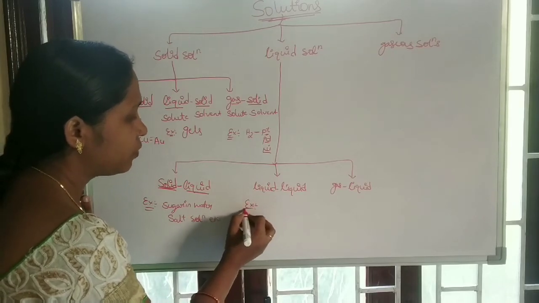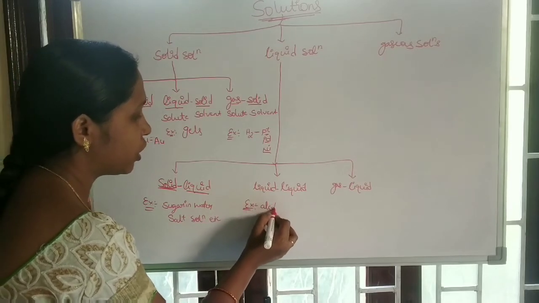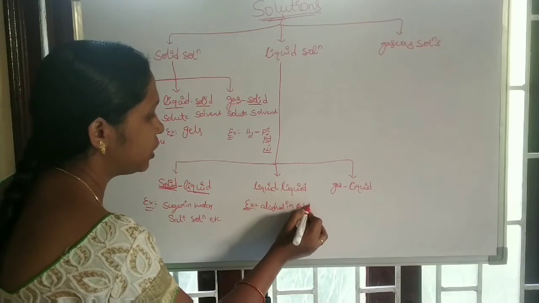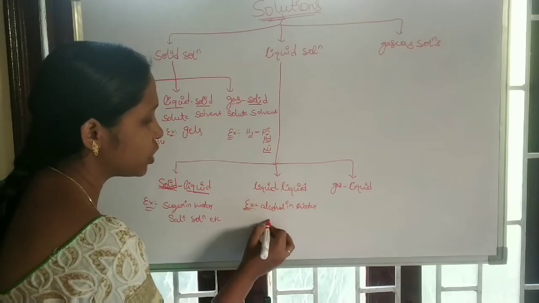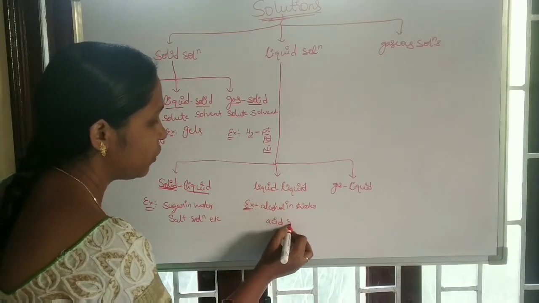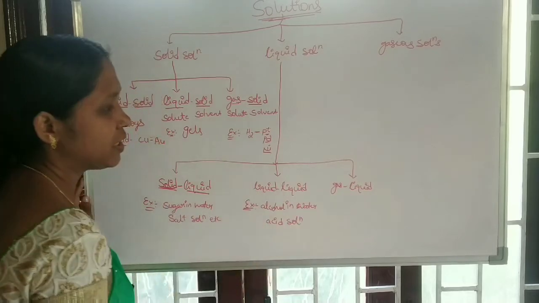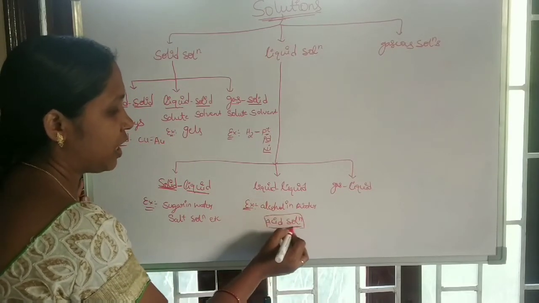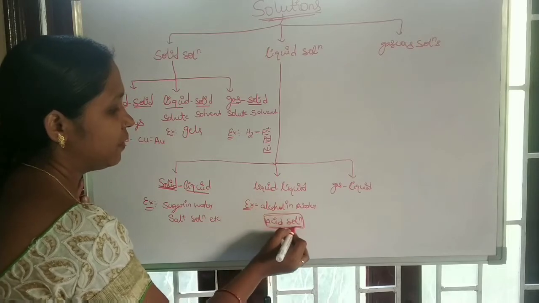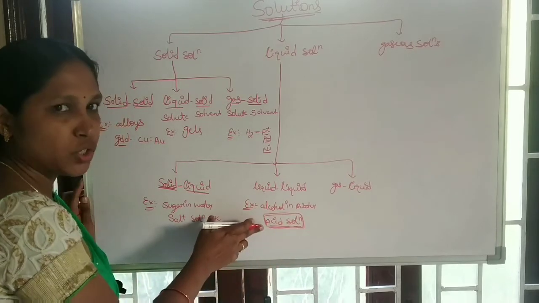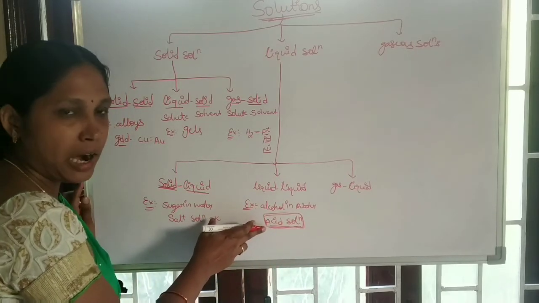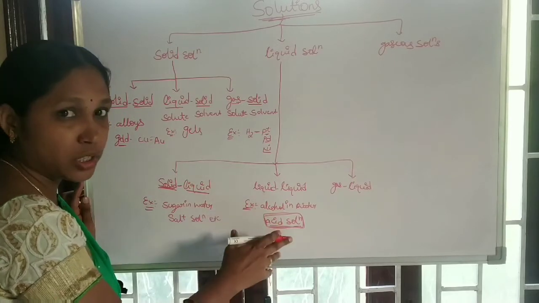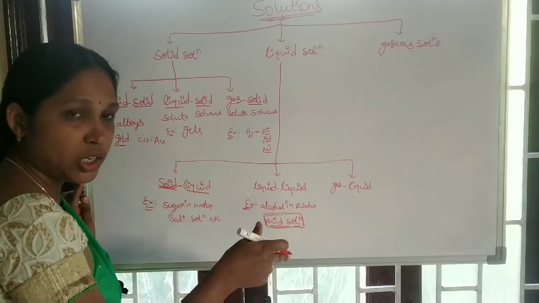Example, alcohol in water. That means alcohol solution. And acid solution means the water is added to acid. Remember students, never add water to acid. Add acid to water with continuous stirring.